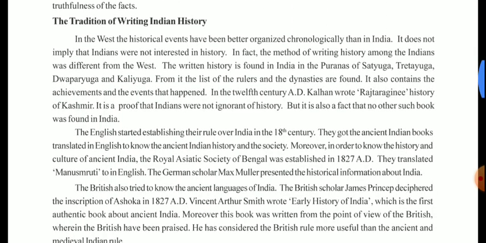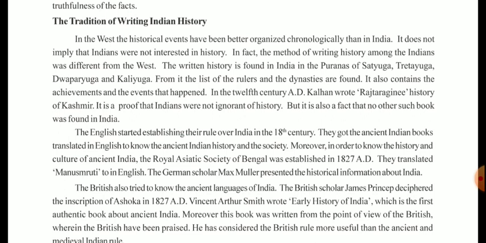The next topic is the tradition of writing Indian history. In the West, the historical events have been better organized chronologically than in India. It does not imply that Indians were not interested in history. In fact, the method of writing history among the Indians was different from the West.